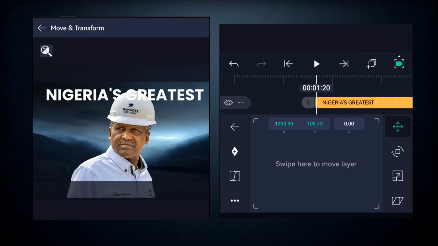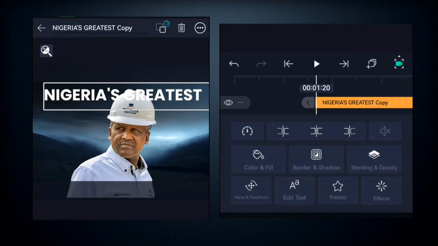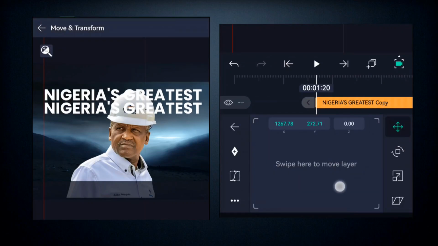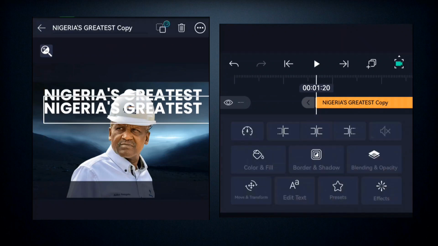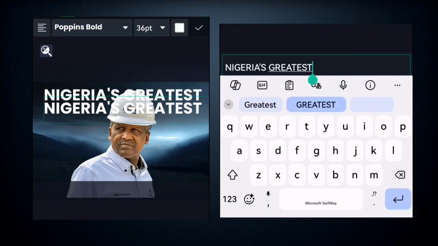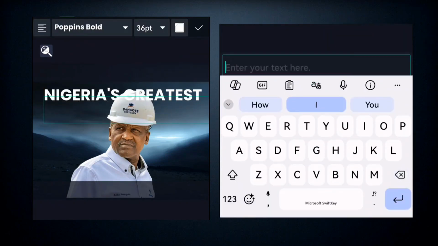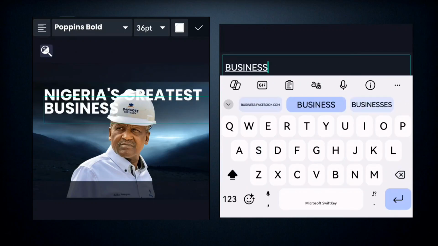But then you come again to add another text this time around. You copy this and then you adjust it down like this, and you change the text, right? So you come here to change the text. You're going to write business, right?